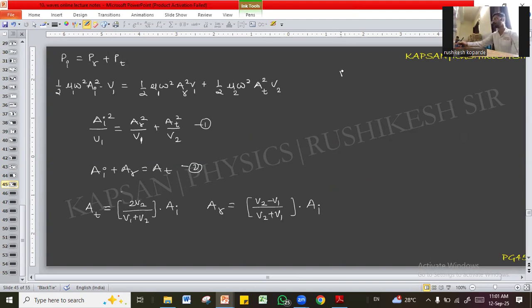Now coefficient of reflection is easy to calculate. What is coefficient of reflection? The coefficient of reflection is power reflected upon power incident.